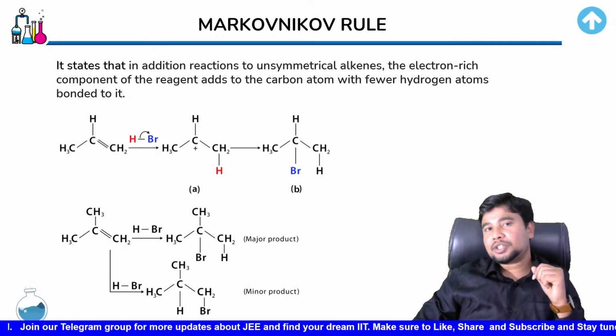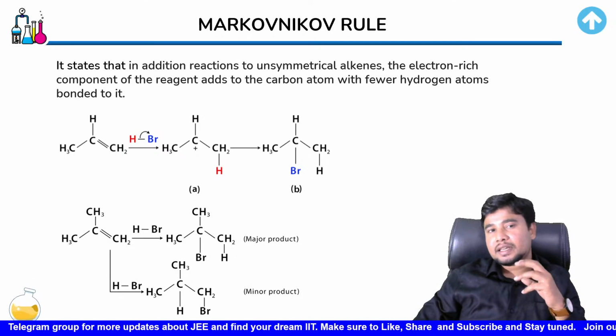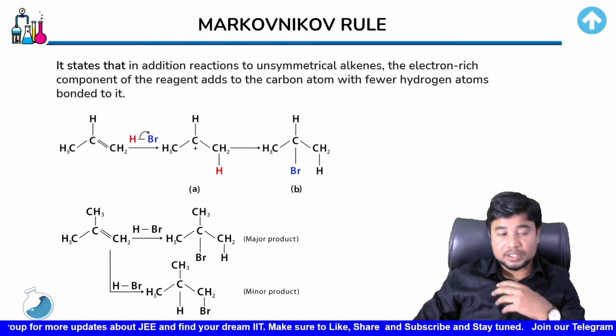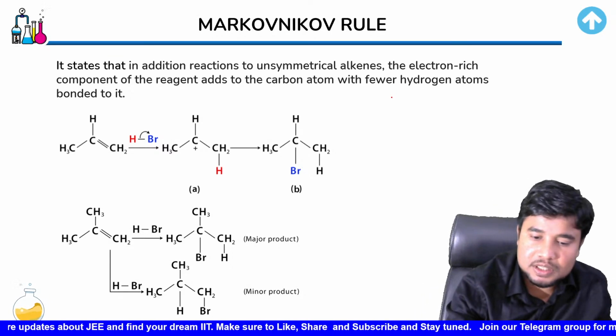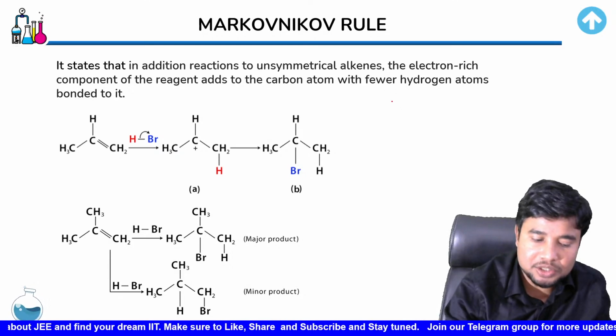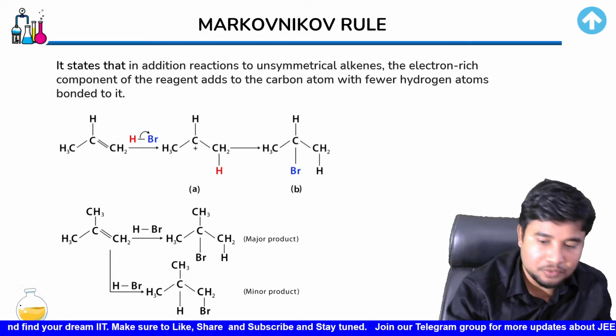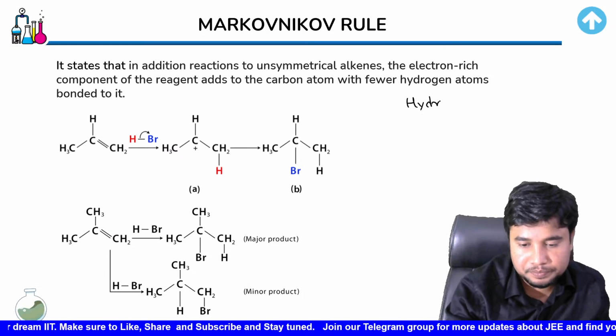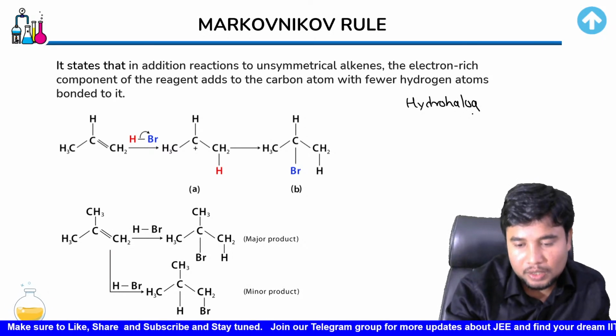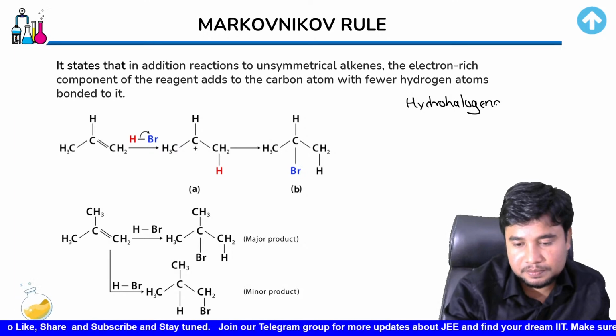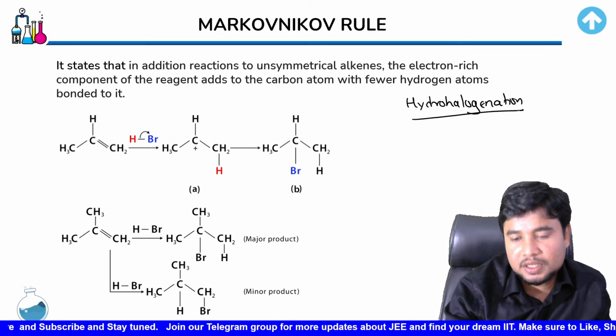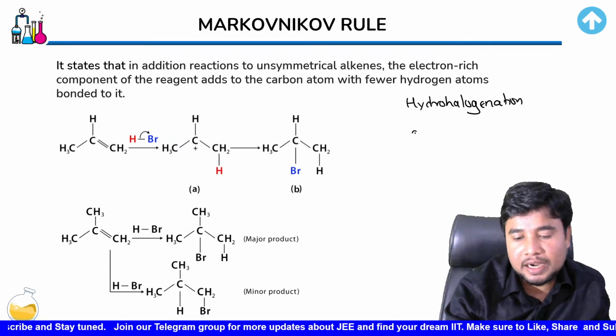The first reaction that you would need to understand is the hydrohalogenation reaction. As the name suggests, hydrohalogenation reaction would literally mean addition of hydrogen and halogen. Now what happens here is you would add hydrogen and a halogen.